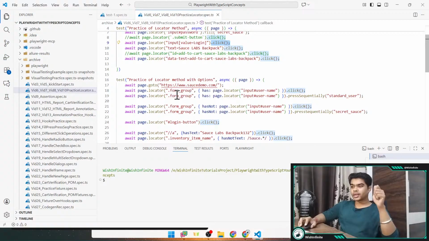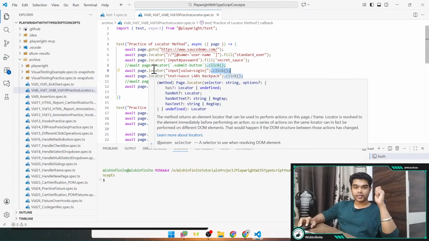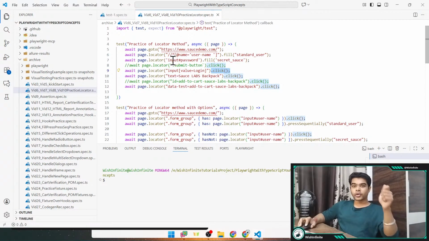Apart from that, the locator method has some more options also, which I have explained in one of my videos. For this locator method I have created one separate video. If you have not watched that video, and if you are not aware of this concept, you can watch it. I will provide the link in the comments. And now let me go to the quiz.